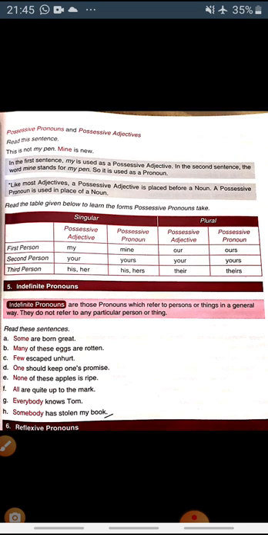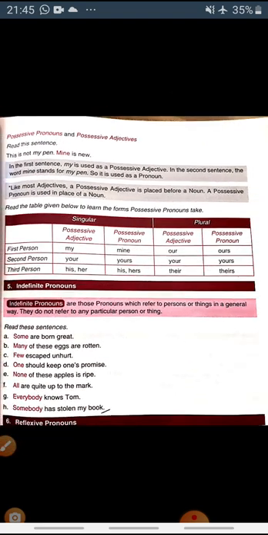Coming to the last part of pronouns, today we are going to do only 5 parts of pronoun. The rest we will do in the next class. The last type is indefinite pronouns. Indefinite pronouns are those pronouns which refer to persons or things in a general way. If we talk about somebody in a general form, like some girls are very talkative, nobody should make a noise. That is the general way of discussing a person or thing, right?